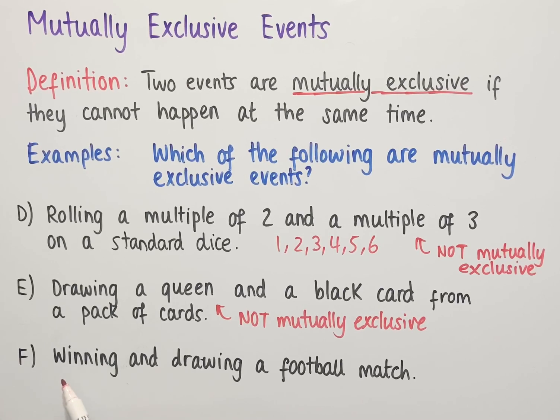The final example says winning and drawing a football match. So if someone plays a football match, is it possible to both win and draw that one football match? Well, in this case, it's not, since the different outcomes you have of a football match are either you win the football match, you draw the football match, or you lose the football match. You can't do 2 of these things at the same time. And so therefore, these two events are mutually exclusive since they can't happen at the same time. So in this video, we've looked at what mutually exclusive events are.